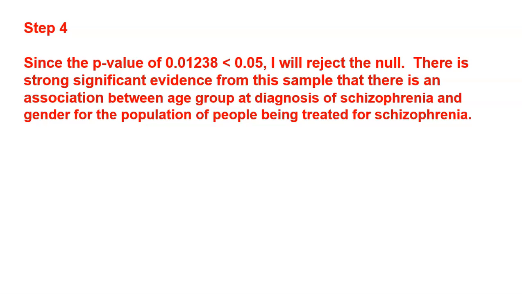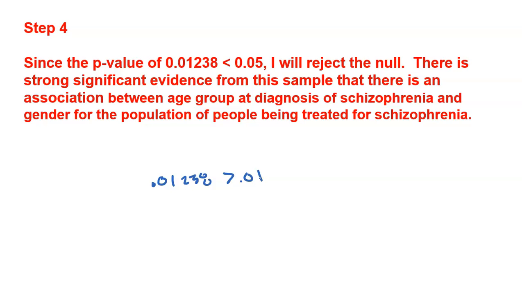Now, if you did go with 1%, which you could because it was not specified, you would say that my p-value of 0.01238 is greater than 0.01, and you would fail to reject the null. You would say that there is not enough significant evidence of an association between age group at diagnosis of schizophrenia and gender. So 2 different possible conclusions, and both would be acceptable depending on what you went with for alpha. My rule of thumb is if you're not told a significance level, go with 5%, but there is nothing stopping you from using a 1% level of significance if you want. In this situation, that would cause us to fail to reject the null.